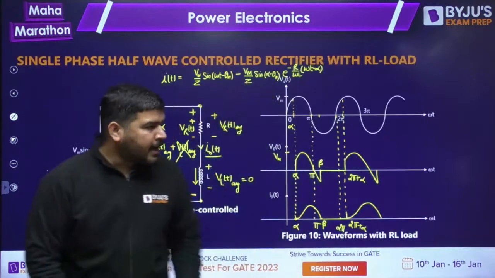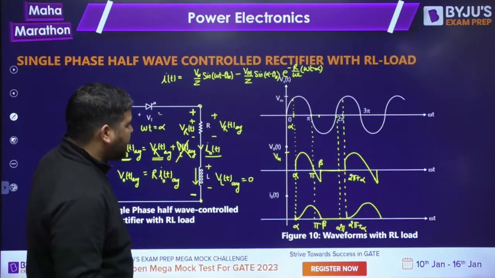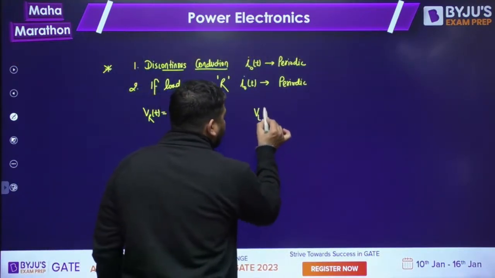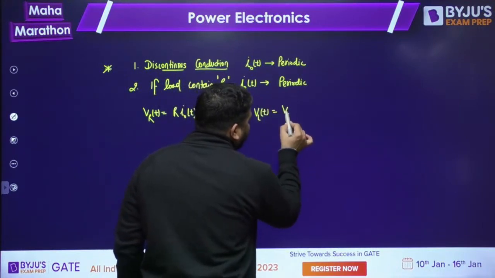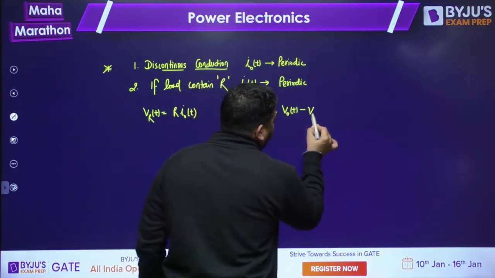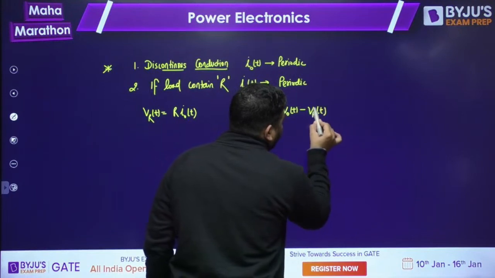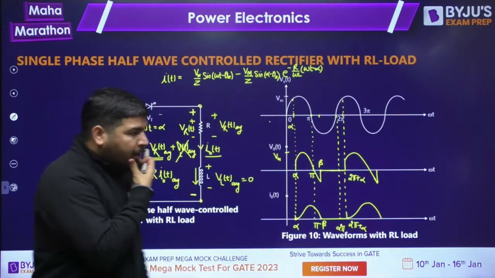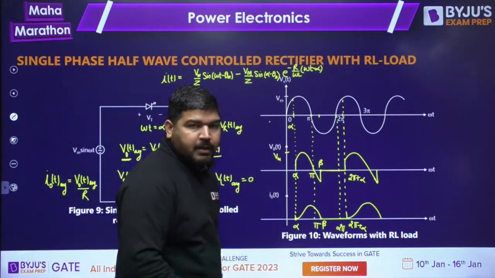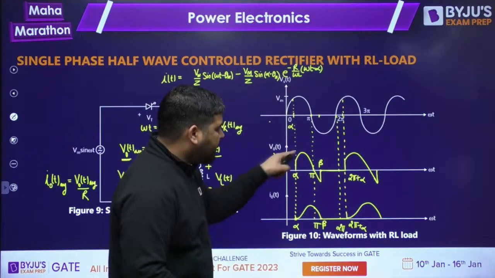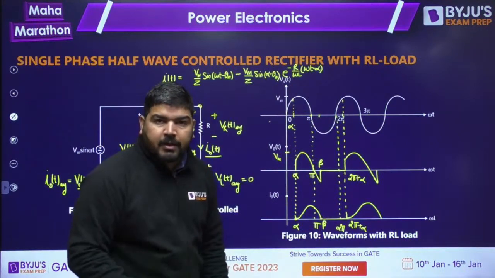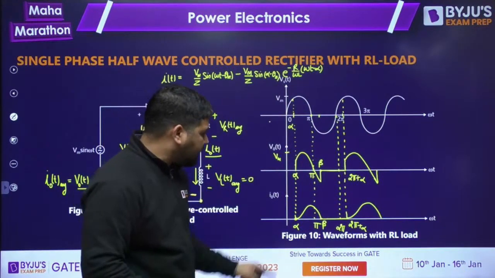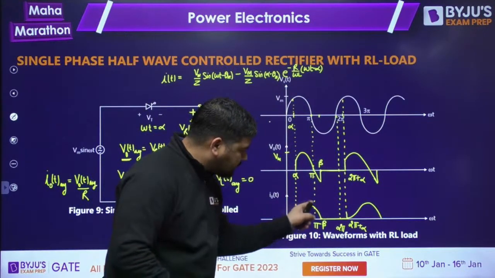Now what is this inductor voltage VLT? How to calculate this VLT? We know that VLT is equal to the V naught T shape, subtract VRT from it. Then you will get the VLT. Now let's try to plot the VLT here. How to plot VLT? This is my V naught T, subtract VRT from it. What is the wave shape of VRT? VRT is similar to this.